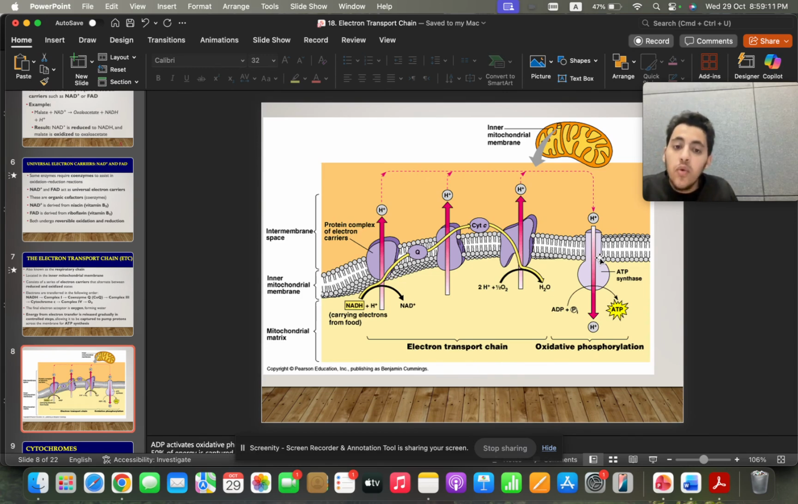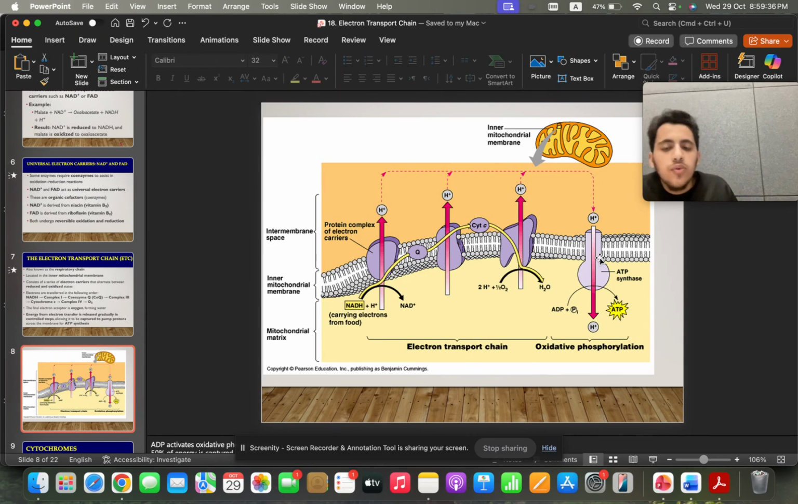Now, its electron will go to where it's going to get oxidized, at a protein called complex 1. What's another name for complex 1? NADH dehydrogenase. Common sense. It will oxidize it. It will take its hydrogen, dehydrogenase. It will take its electron and it will release its hydrogen as a hydrogen ion, proton.